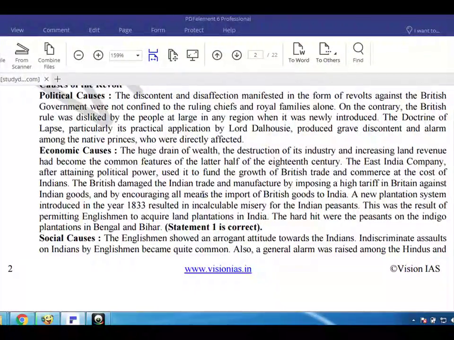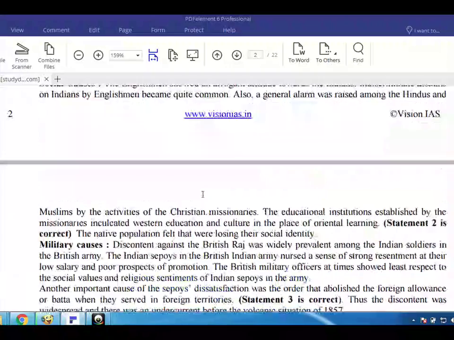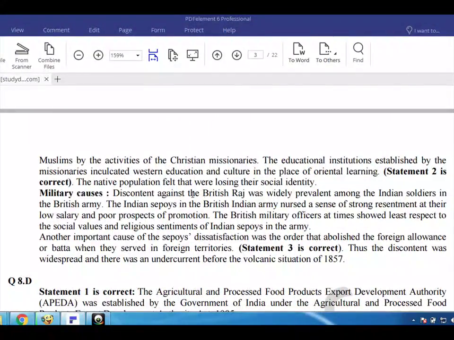Also, general alarm was raised among the Hindus and Muslims by the activities of the Christian missionaries. The educational institutions established by the missionaries inculcated Western education and culture in the place of Oriental learning. Statement 2 is correct. The native population felt that they were losing their social identity.